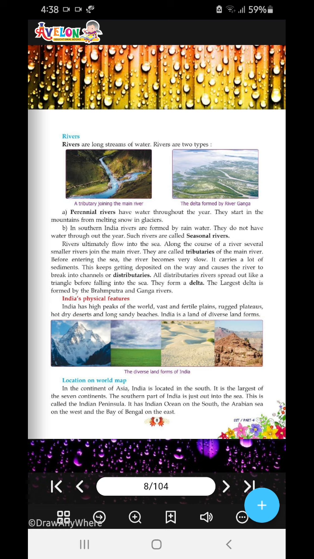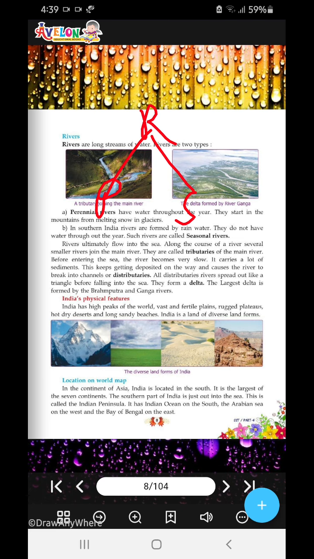So rivers. Rivers are long streams of water. We divide them into two types: perennial rivers and seasonal rivers. Perennial rivers have water throughout the year. They start in the mountains and from melting of snow in the glaciers. In summers the snows are melting, so they have water. In the monsoon, rain is falling, they have water. In the winter also some snow is melting, so they are having water.